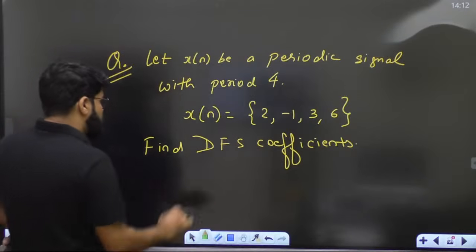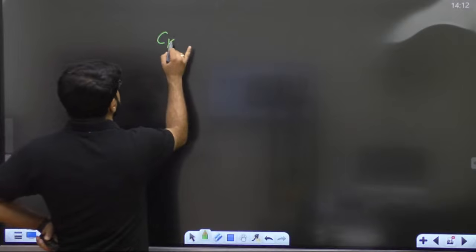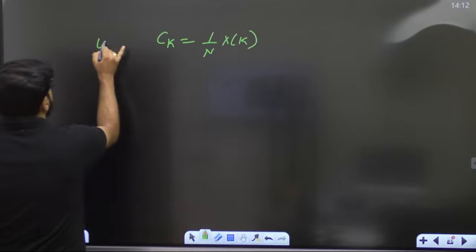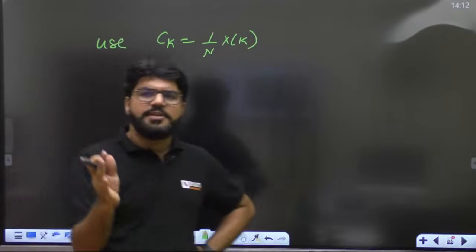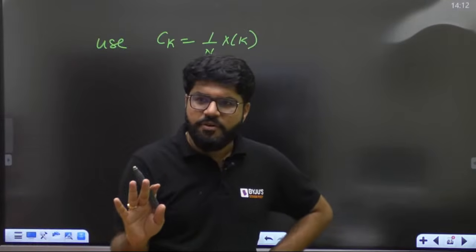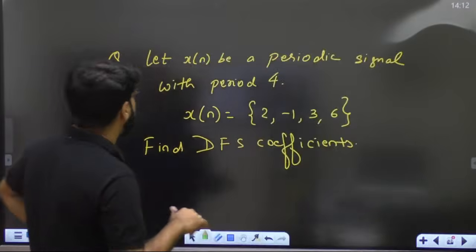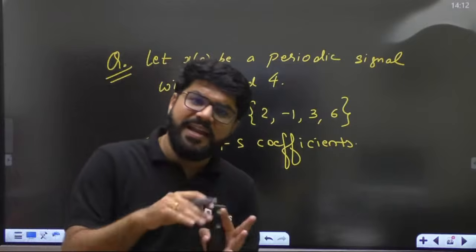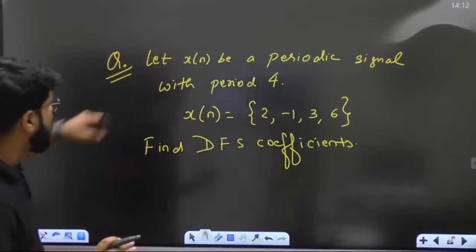What is the formula? The discrete Fourier series coefficient Ck can be obtained as 1 by N times Xk directly, and use the results, whatever results you know for DFT. DFT is very simple for us. You were saying you are comfortable with DFT, and this is not indirect, this is a very direct DFT question. We have taken direct and indirect tricky questions of DFT. This is very simple.